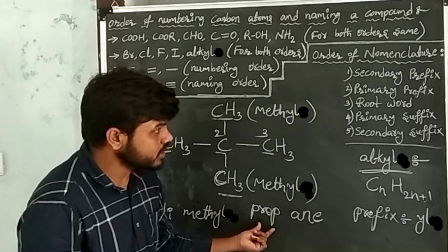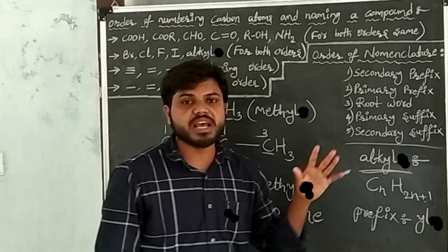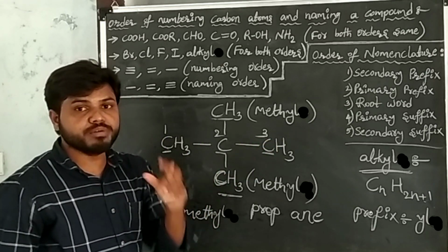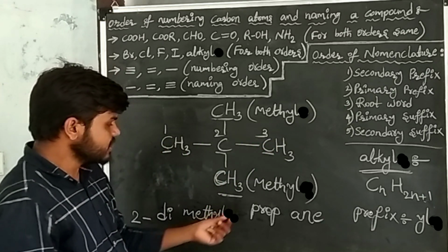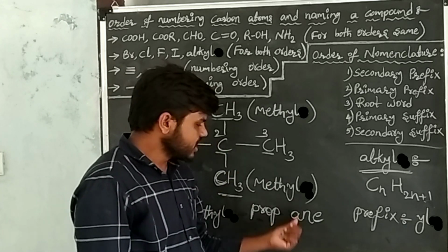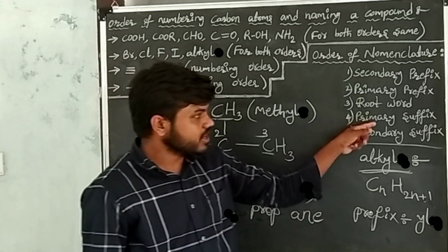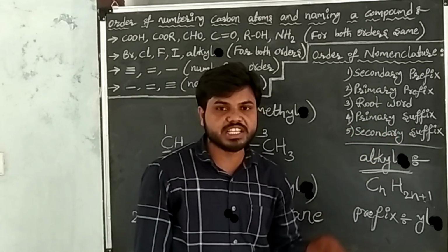After writing the root word, go to the primary suffix. Primary suffixes are single bonds, double bonds, and triple bonds. In the given carbon compound, single bonds are present between every two atoms. That's why the suffix of a single bond, which is "ane", is written. After writing the primary suffix, go to the secondary suffix.